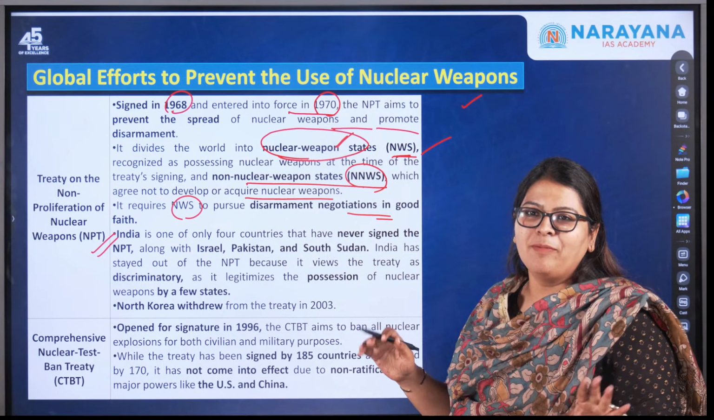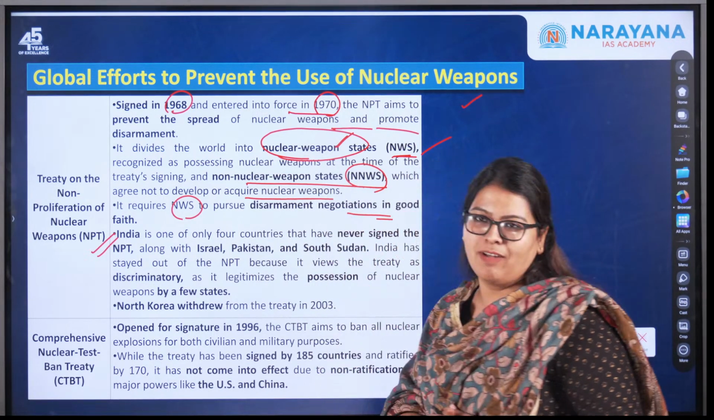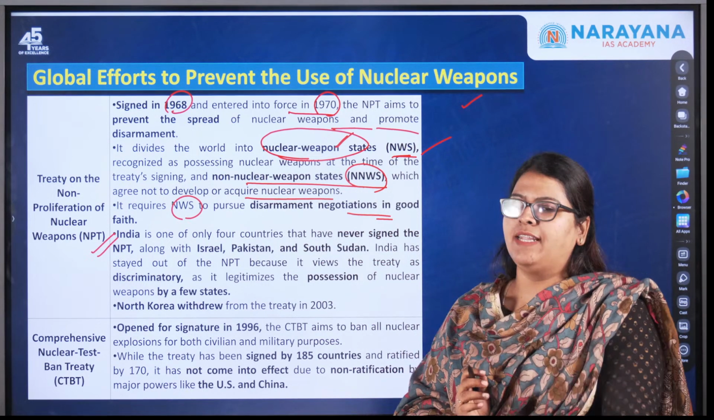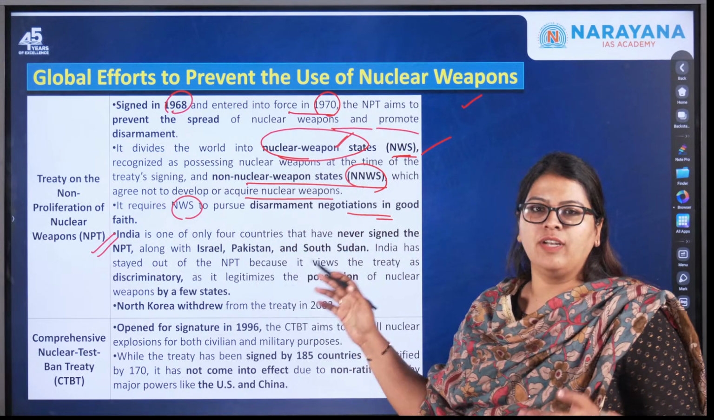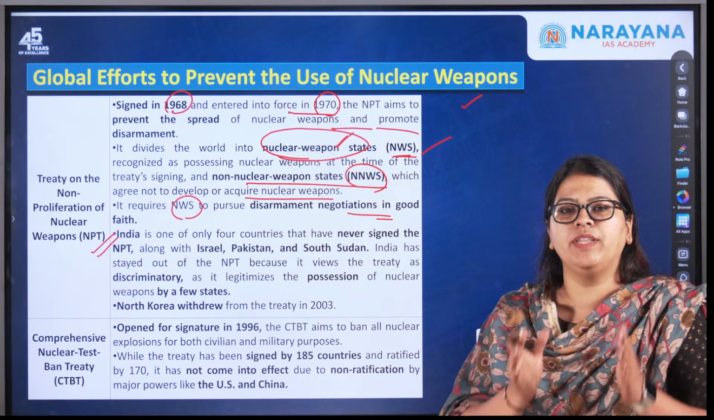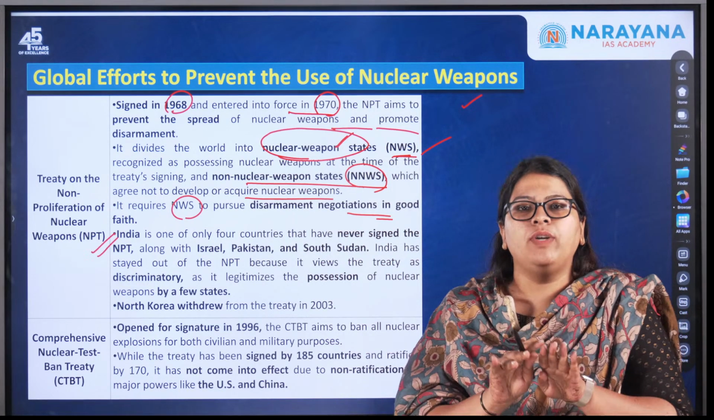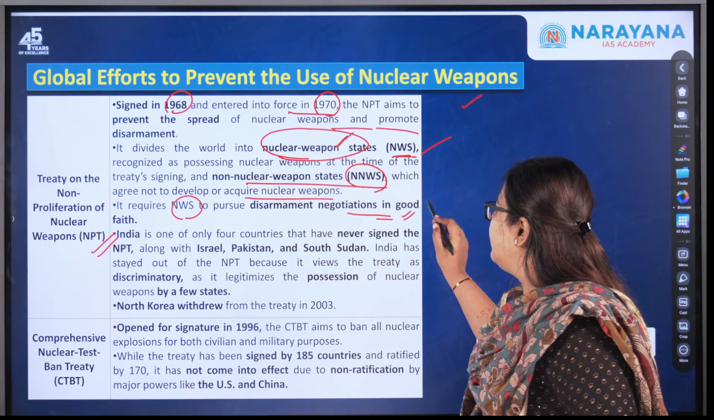So the global community is divided into two: the nuclear weapon states and the non-nuclear weapon states. Nuclear weapon states are those who actually possess nuclear weapons, and the next one is the category who don't possess. And this particular treaty focuses on negotiating with the countries that possess nuclear weapons in order to disarm them. That is, disarmament is actually required, is what it is speaking of.